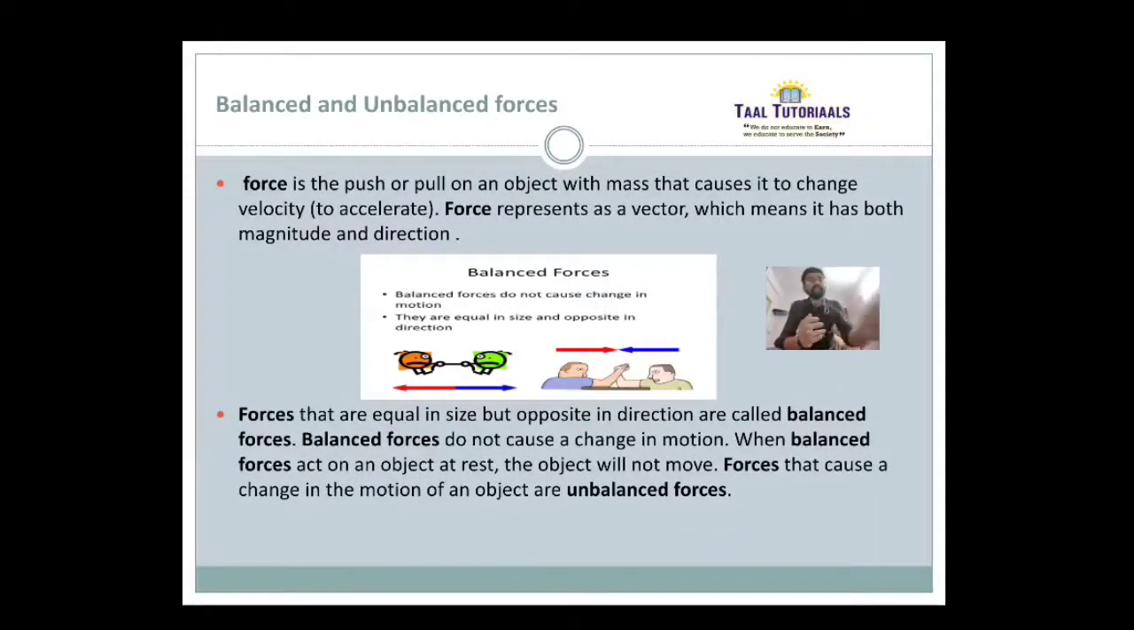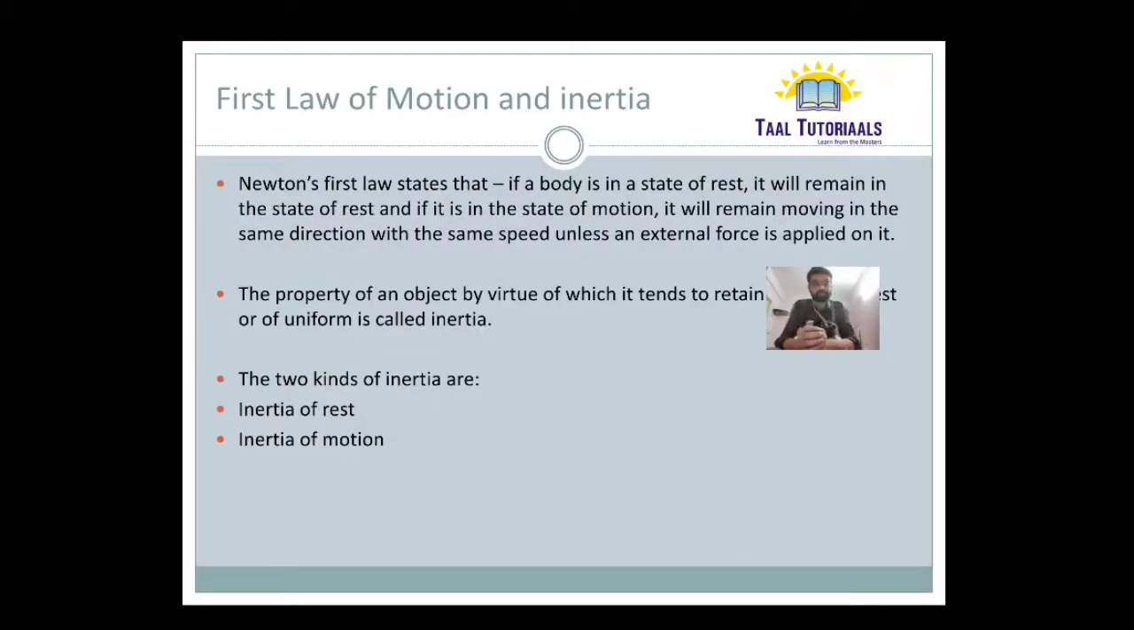So basically Newton discovered three laws. What does the first law state? The first law states that if a body is in a state of rest, it will continue to be in a state of rest, and if it is in a state of motion, it will continue to be in a state of motion with the same speed unless an external force is applied on it.